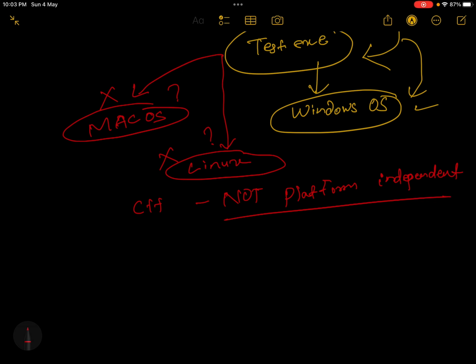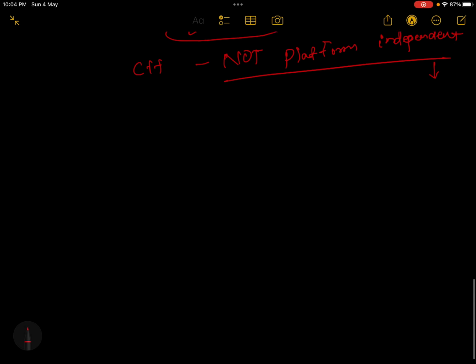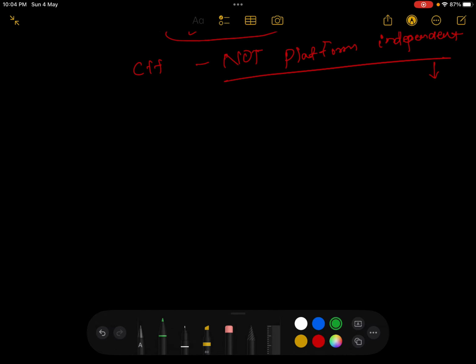Understood? So long story short, if you write code, compile it in any operating system, bring that compiled code and try to run it on other operating systems, if you are successful in running, then that means it is platform independent, and if you are not successful, then definitely it is not platform independent. So with C++, you cannot run the compiled code from Windows on any other operating system. That's why C++ is not platform independent. But we say that Java is platform independent. How? Let's try to understand.